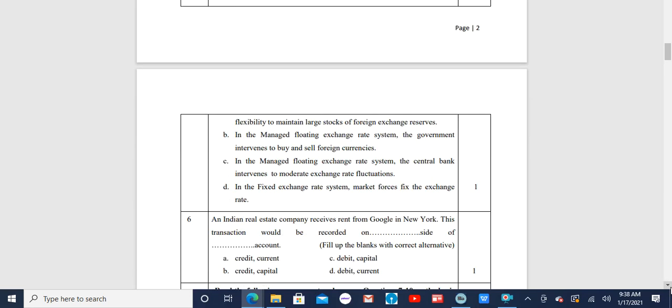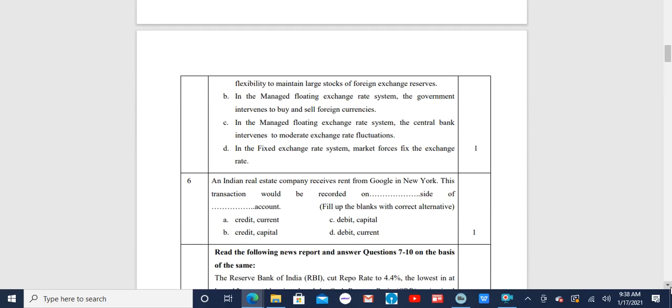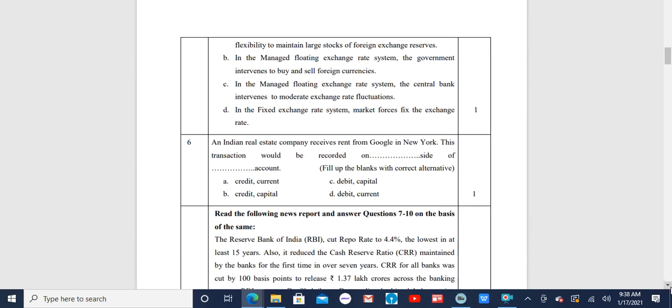Then the sixth question, one marker. Sixth question is: an Indian real estate company receives rent from Google in New York. This transaction would be recorded on which side of the account? The correct answer is the first option itself, credit current. So it should read as follows: an Indian real estate company receives rent from Google in New York. This transaction would be recorded on the credit side of the current account.